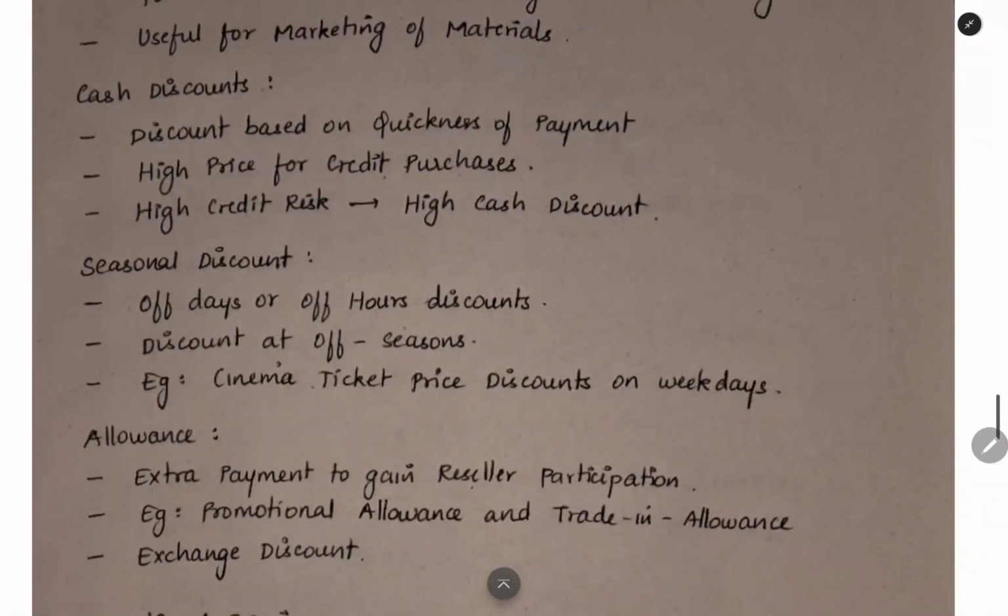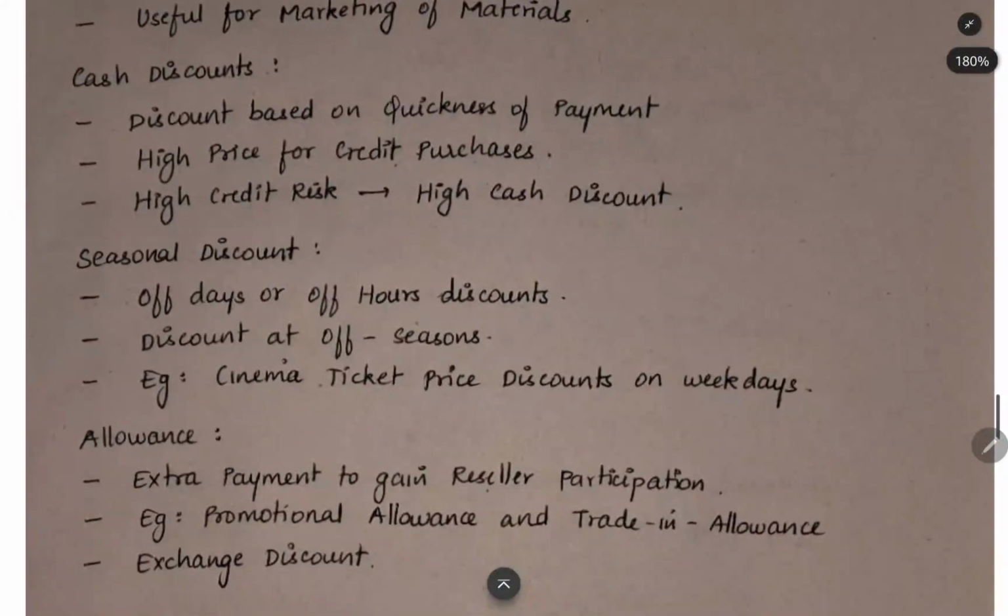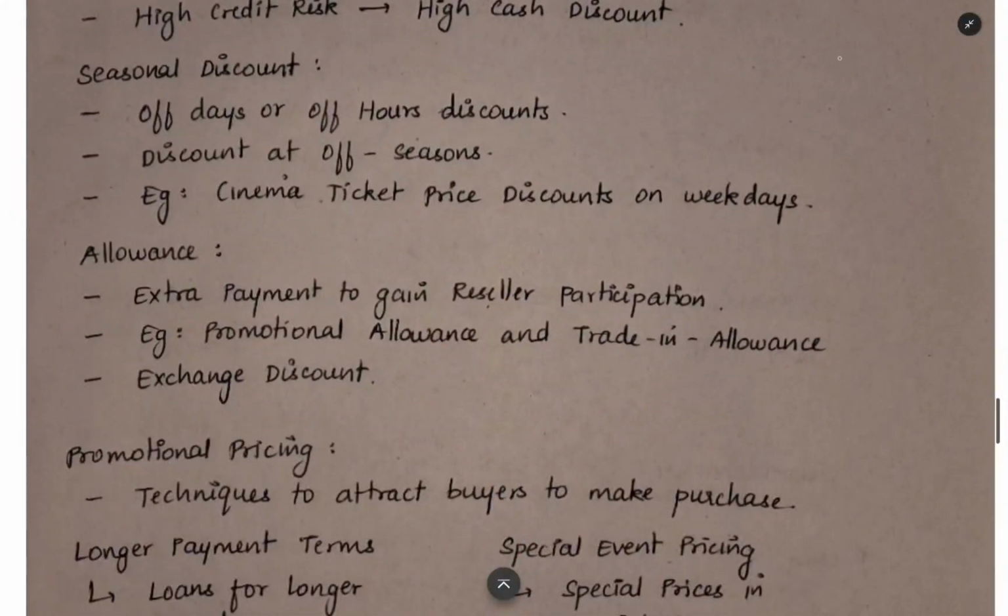Next thing is cash discount. You will get cash discount if you make the payment quickly. So you will be paying a higher price for credit purchases. You can take this as an interest cost also. The next thing is seasonal discount. Seasonal discount means during the off season there will not be any customer for buying our product. So we will give the product at a discounted price.